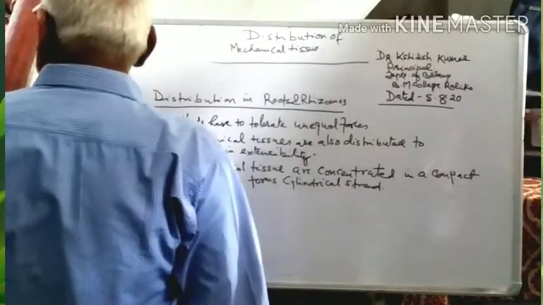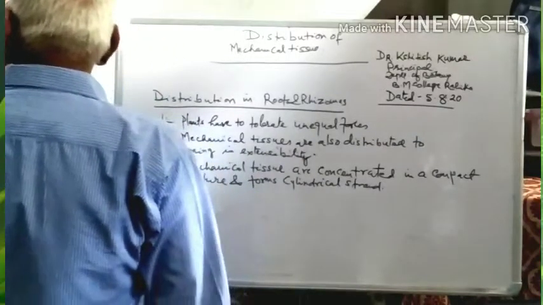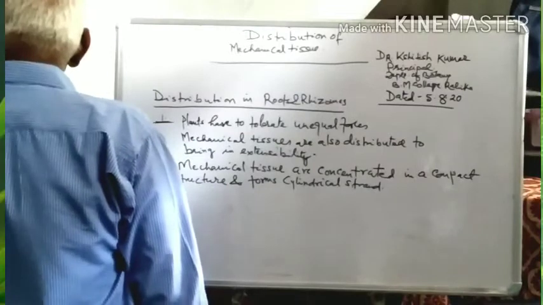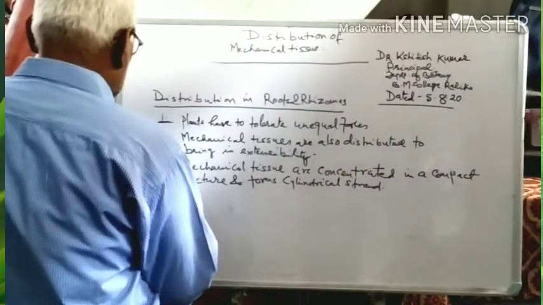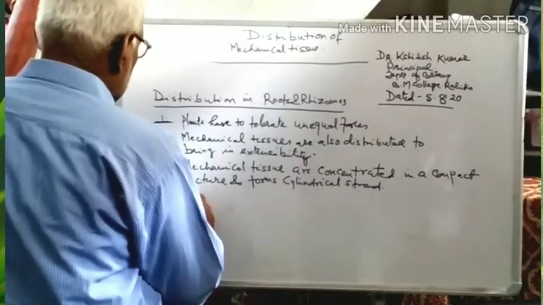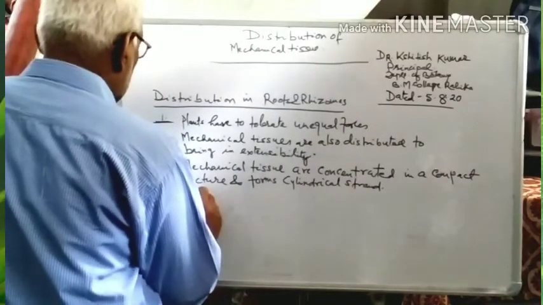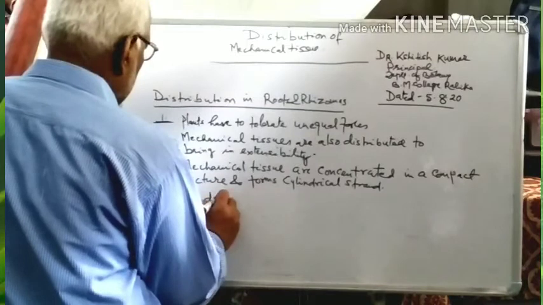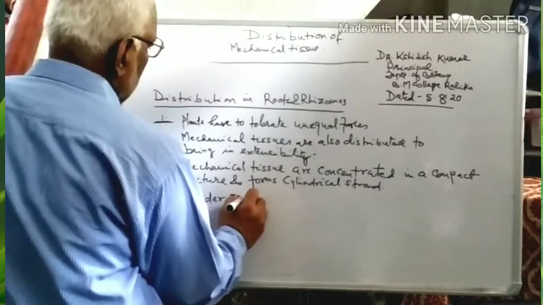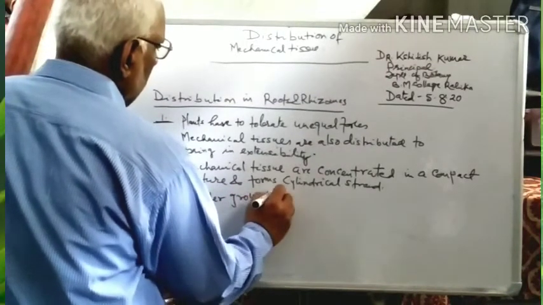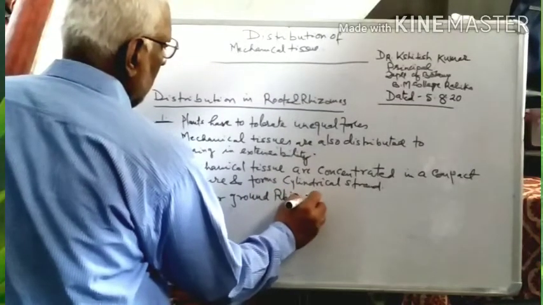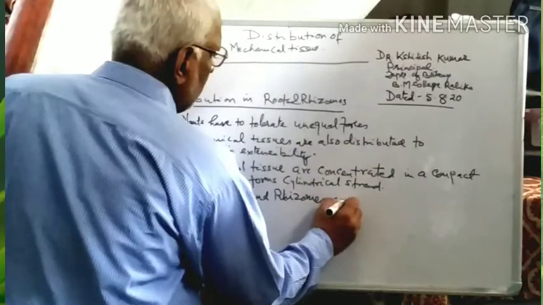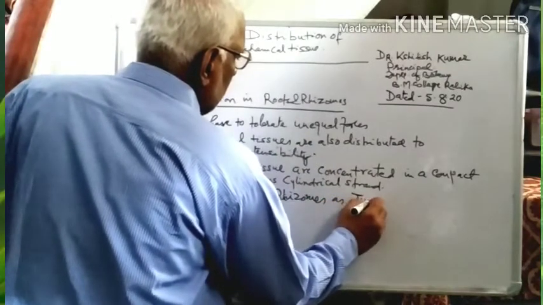Such an arrangement is found in underground rhizomes, as in Juncus.